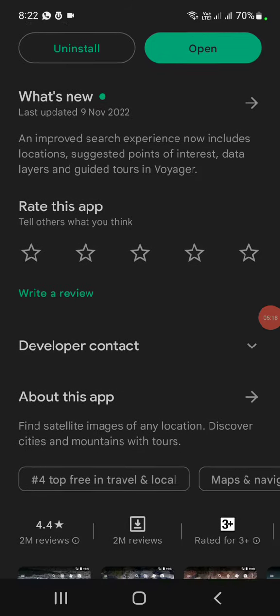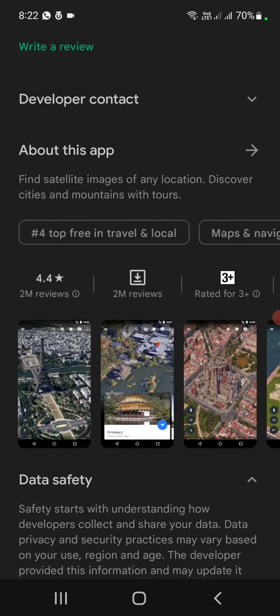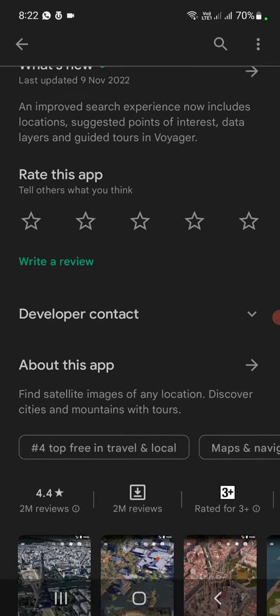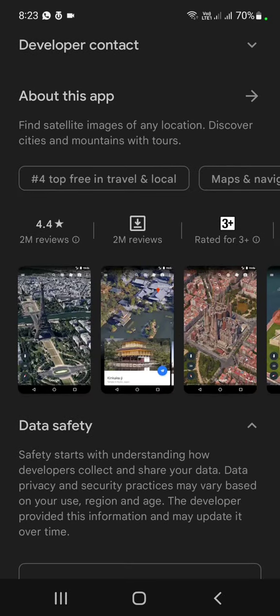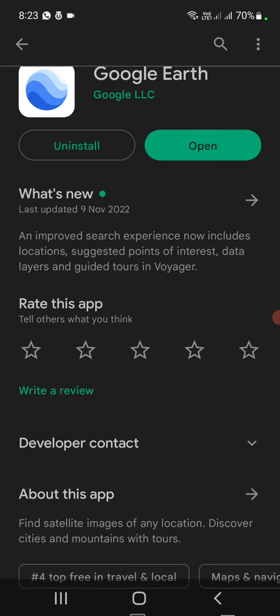So this app is related to if you want to search any place or location, you can see it through satellites and images and find a way. So my experience with this app is very good.